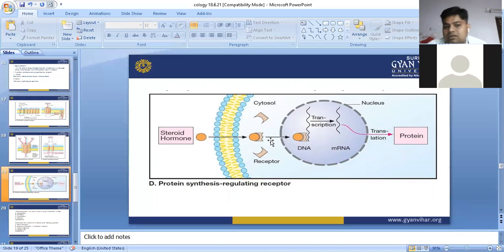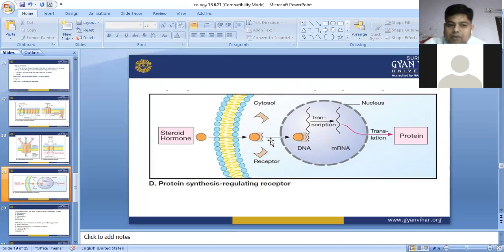Sometimes these cytoplasmic substances act as a carrier and take the steroidal component into the nucleus. Then it will attach with the nuclear receptor and start the DNA transcription process, which produces mRNA, and the mRNA leads to the proteinous substance through translation, and this proteinous substance comes into the cell and performs its function.